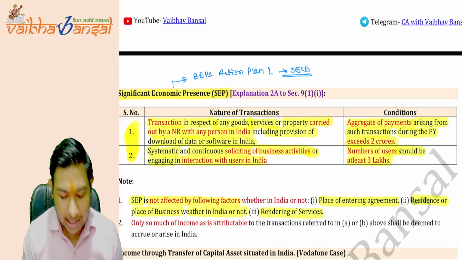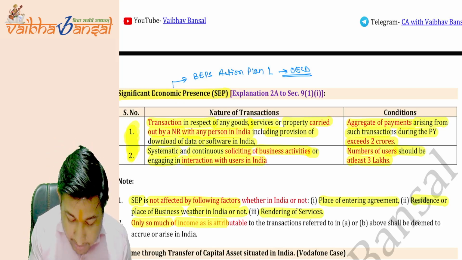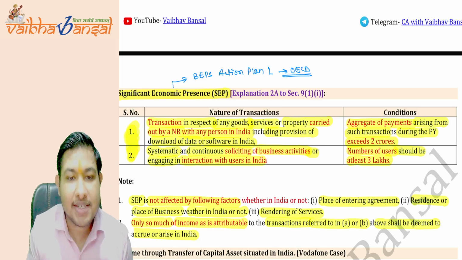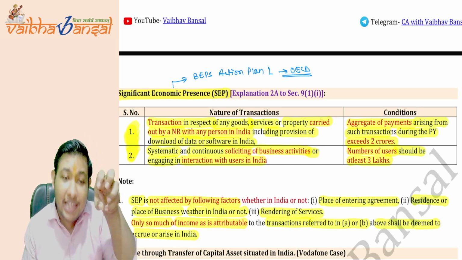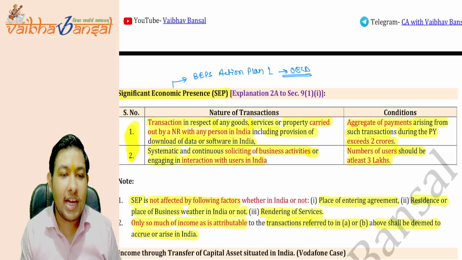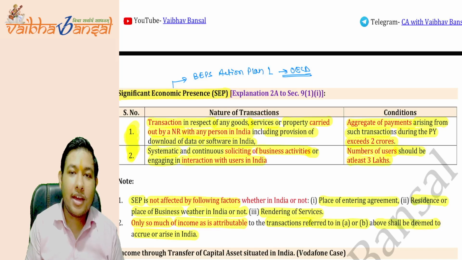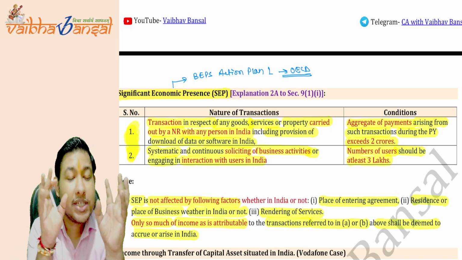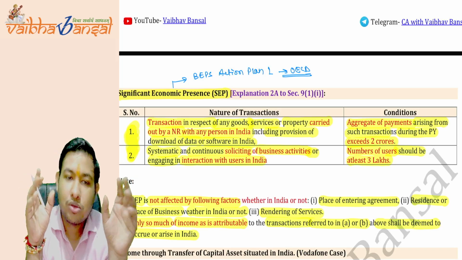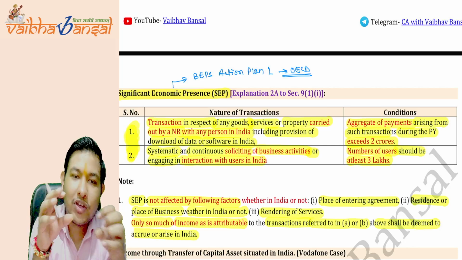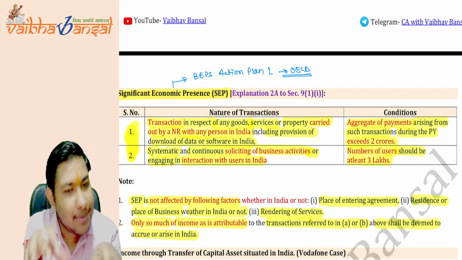The company will have to pay tax in India. Only so much of the income as is attributable to the transaction referred to in A and B above shall be deemed to accrue or arise in India. Only that much will be taxable in India. Like Netflix is earning income from various countries. So is the whole Netflix income, which they are earning from various countries, taxable in India?